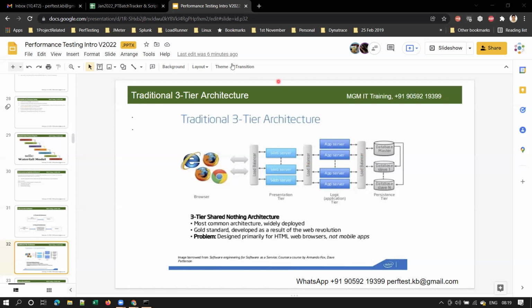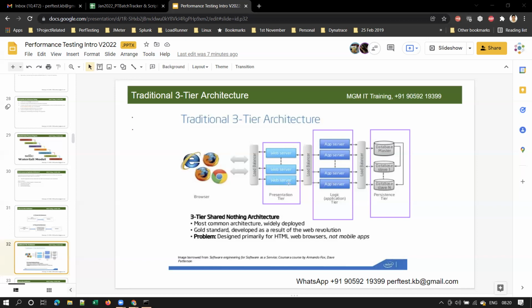And you have 4 application servers, right? And 3 database servers or 3 database instances, right? So we can call that an instance. We have 3 web server instances, that means 3 web servers, 4 application servers and 3 database servers. So this is the architecture diagram, right?